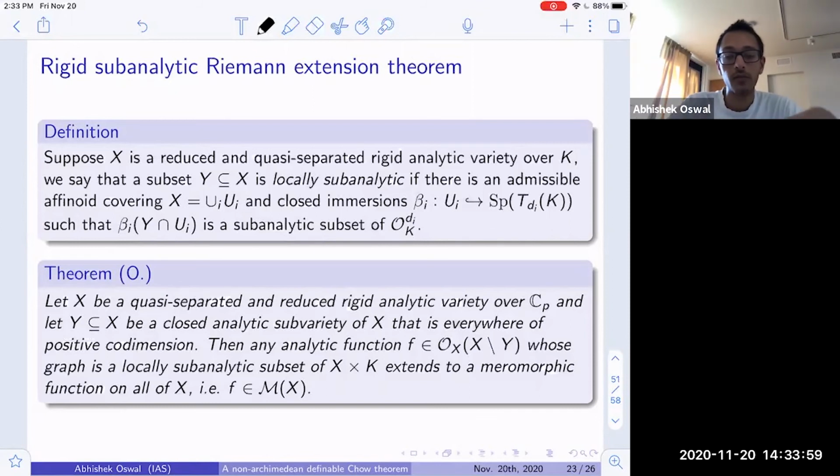So if you have an analytic function on the complement of this analytic subset, and as long as the graph of this function is locally subanalytic, one can extend this analytic function to a meromorphic function on X. So it has only a finite order of poles. So this is one of the results that is also used in the proof of the Chow result.